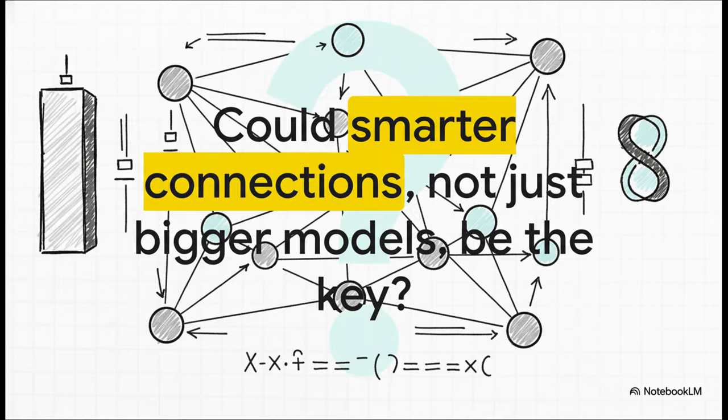And that leaves us with a really fascinating question to chew on. For the longest time, the mantra in AI has been go bigger. More data, more parameters, just more. But what if this paper is showing us something different? What if the next huge leap in AI isn't just about getting bigger, but about getting smarter, more elegant, and more stable in how we build things? That's the really exciting possibility here.